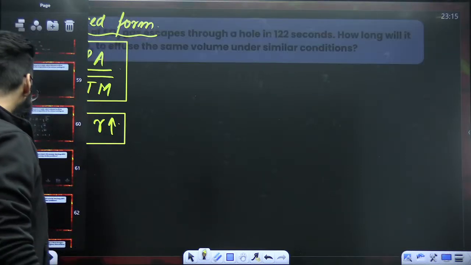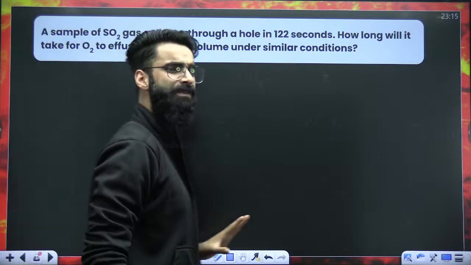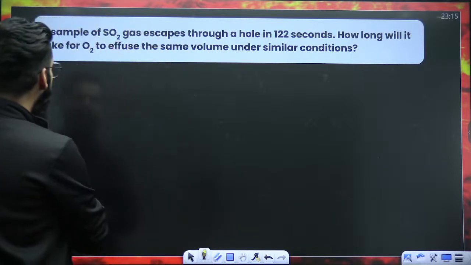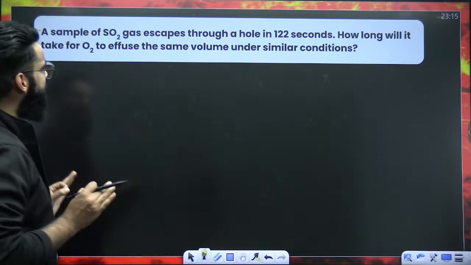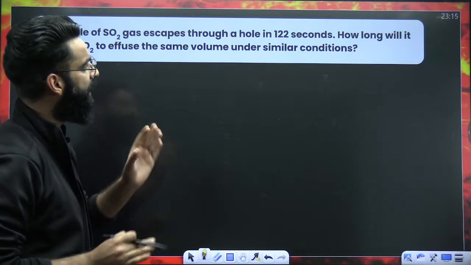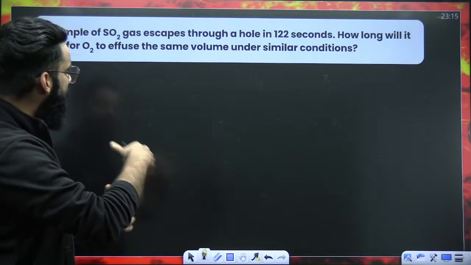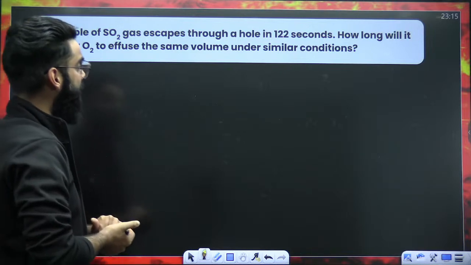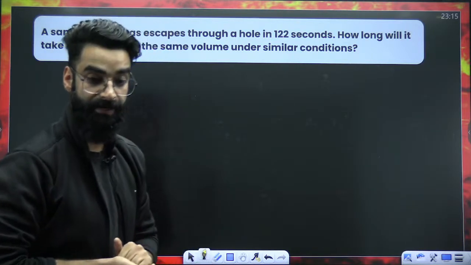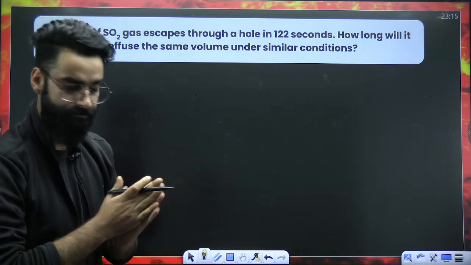I'll start with the simplest question. My dear students, a sample of SO2 gas escapes through a hole in 122 seconds. How long will it take for O2 to effuse the same volume under similar conditions? What does it mean?